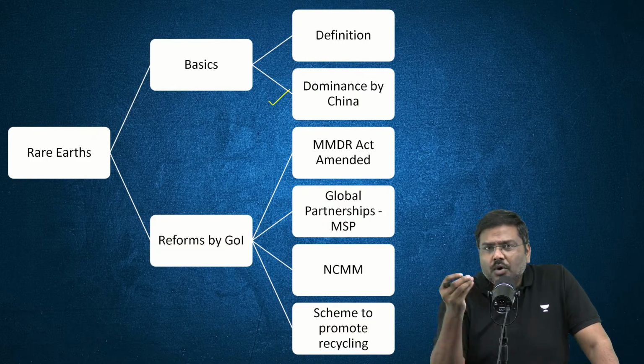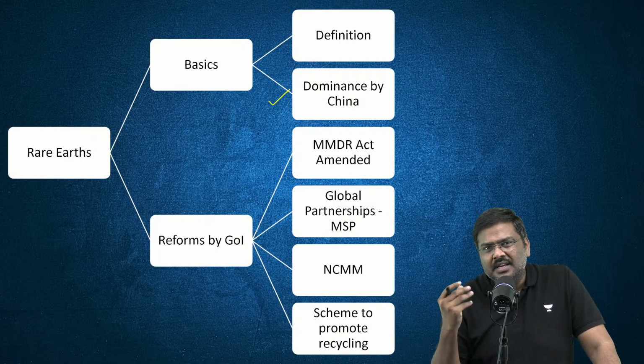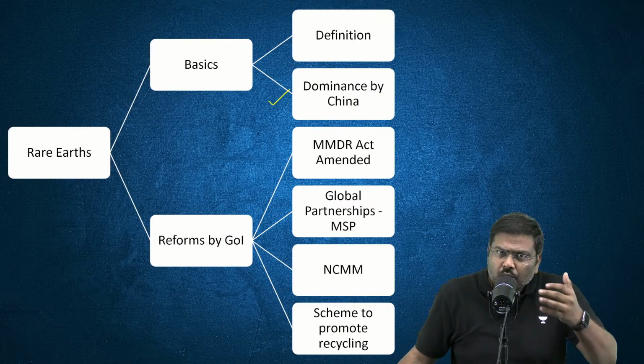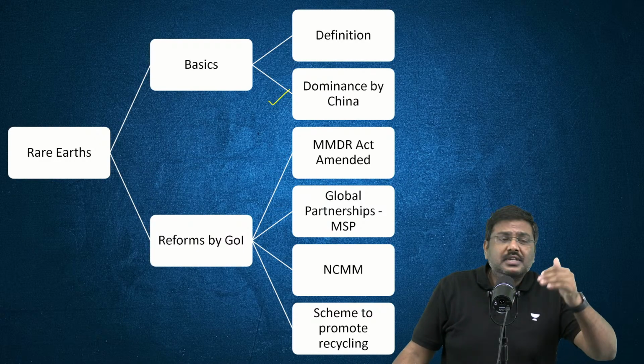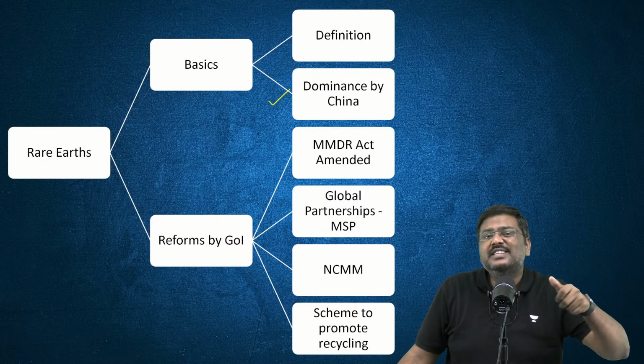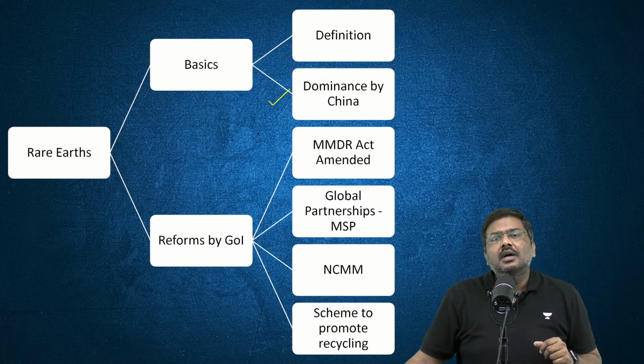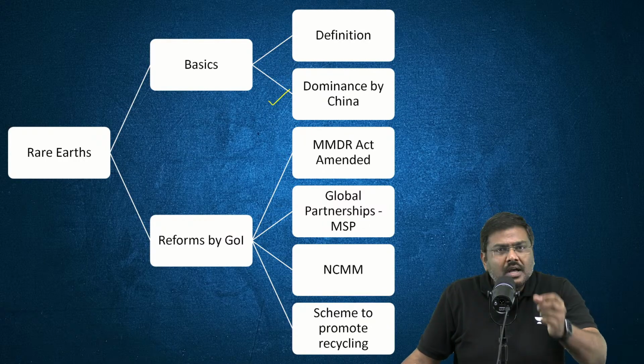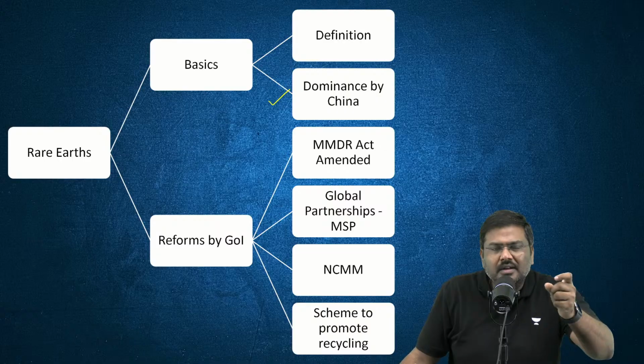For example, you require them to manufacture electric vehicles, cars, and anything associated with space exploration. So on a day-to-day basis, a lot of manufacturing activities require access to rare earths.